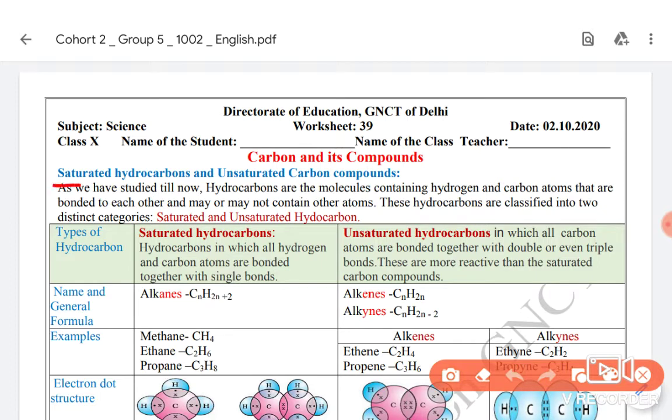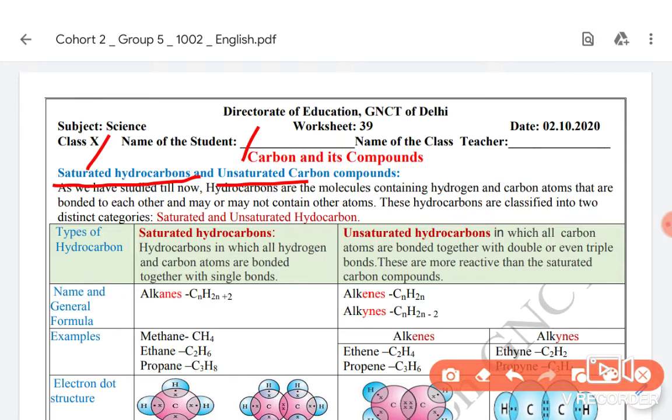Basically, hydrocarbons are of two types: saturated hydrocarbons and unsaturated hydrocarbons. In general English, what is the meaning of saturated and unsaturated? Saturated means which has all of its things complete, and does not want any more. But in the case of an atom, why does an atom combine? It combines to complete its octet. It only wants to lose, gain, or share electrons.